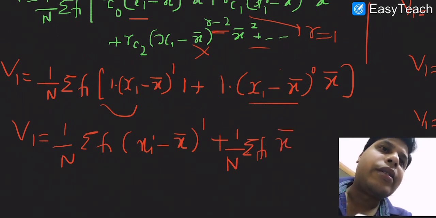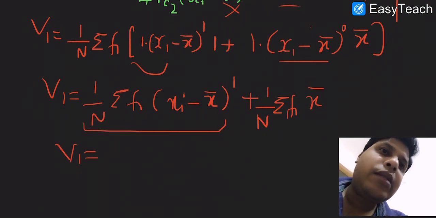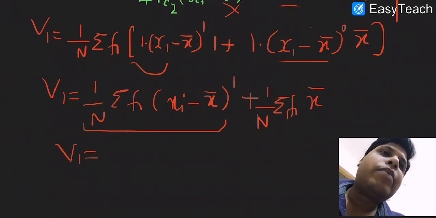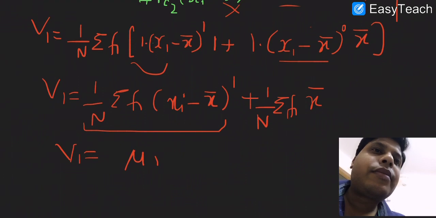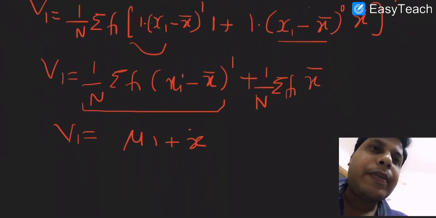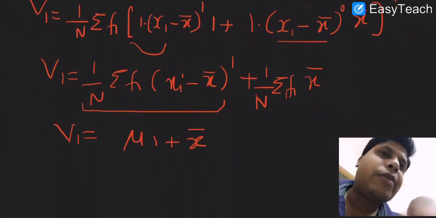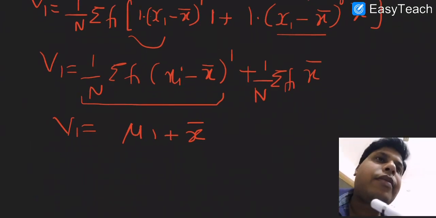We also know that mu1 equals to 0. So what we are left with is v1 equals to x bar, as I told you earlier also that v1 equals to x bar.